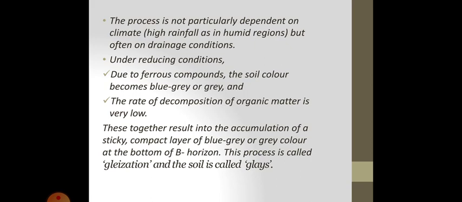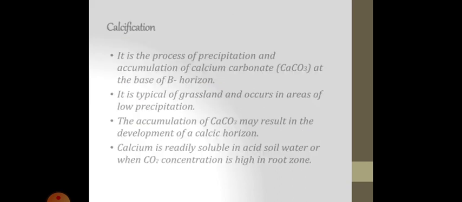The process is not particularly dependent on climate, that is high rainfall as in humid regions, but often on drainage conditions. Under reducing conditions, due to ferrous compounds, the soil color becomes blue, grey or green, and the rate of decomposition of organic matter is very low. These together result into the accumulation of a sticky, compact layer of blue, grey or green color at the bottom of B horizon. This process is called glaciation and the soil is called glei.